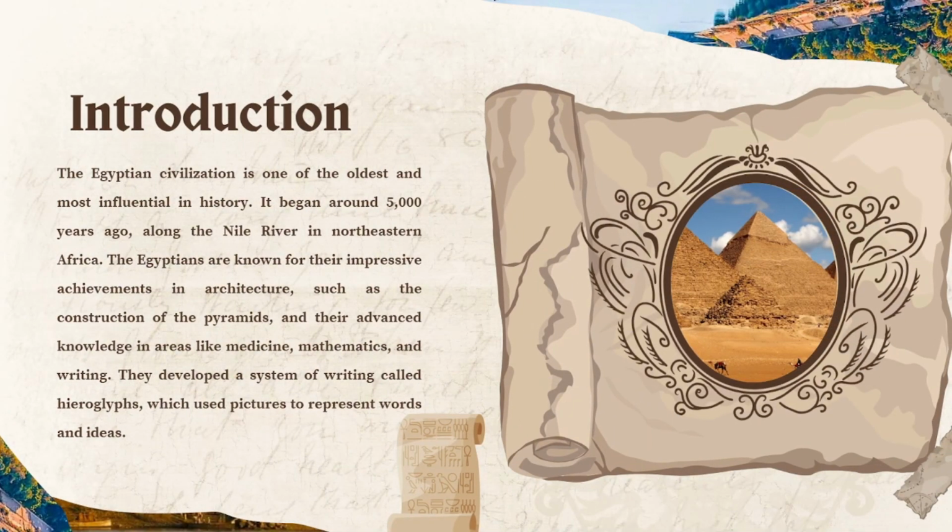Civilization is one of the oldest and most influential in history. It began around 5,000 years ago, along the Nile River in northeastern Africa. The Egyptians are known for their impressive achievements in architecture, such as the construction of the pyramids, and their advanced knowledge in areas like medicine, mathematics, and writing. They developed a system of writing called hieroglyphs, which used pictures to represent words and ideas.